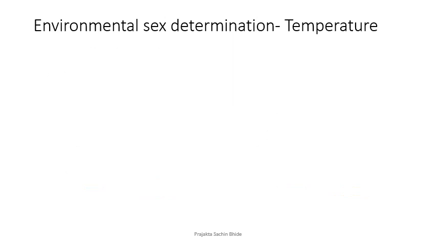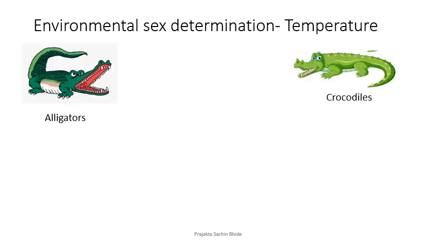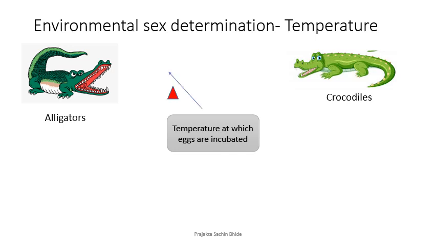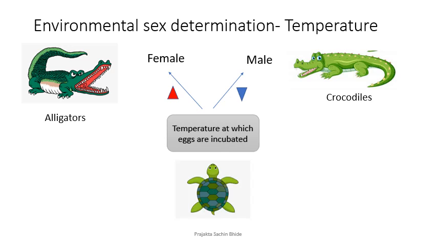One more condition, environmental condition, that actually determines whether the gender will be a male or a female. Look at this example, alligators and crocodiles. The temperature at which the eggs are incubated. If the eggs are incubated at high temperature, it's a female. If the eggs are incubated at low temperature, it's a male. Same thing happens with a turtle. If the incubation of eggs happens above 32 degrees Celsius, it is a female, and below 28 degrees Celsius, it's a male. Interesting, isn't it?